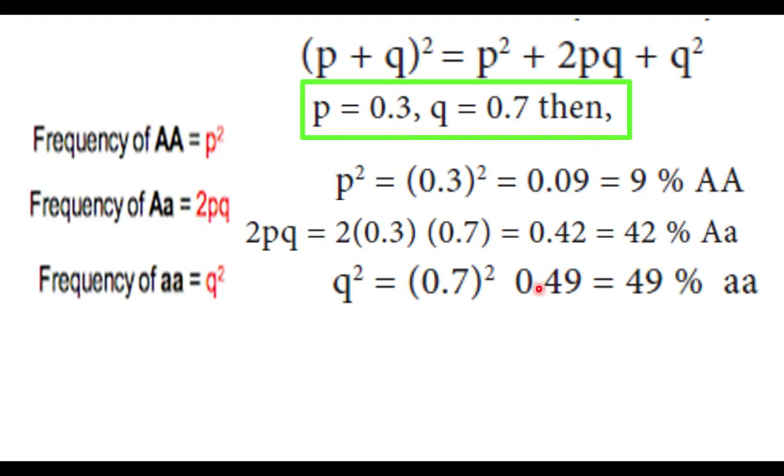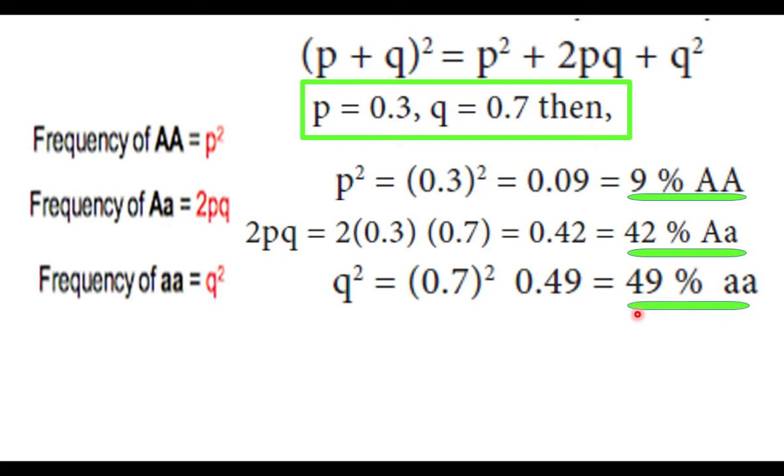Members of this population will produce gametes for the next generation. When the gametes also have the same gene frequency, there will be no change, no variation in the next generation members. Frequency of AA is 9%, Aa 42%, aa 49%.